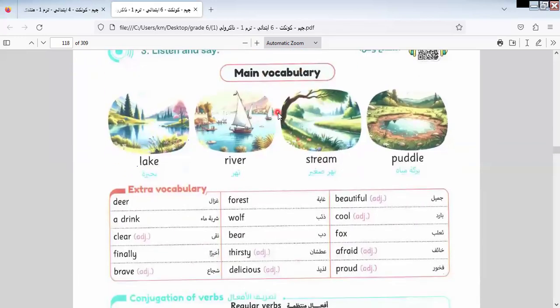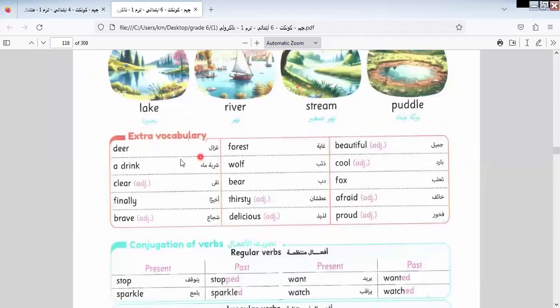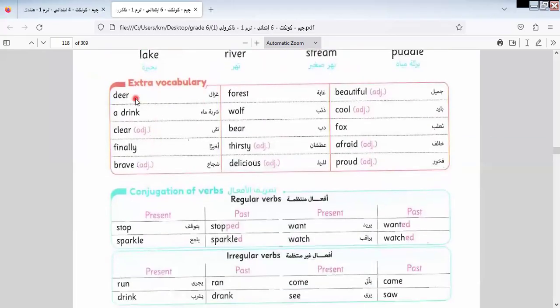Here we have a story. Here is the main vocab. Here we have lake, river. I think lake and river, we know it before. Stream, battle. Let's read the vocab: deer, drink, clear, finally, brave, forest, wolf, pear, thirsty, delicious, beautiful, cool, fox, afraid, proud.